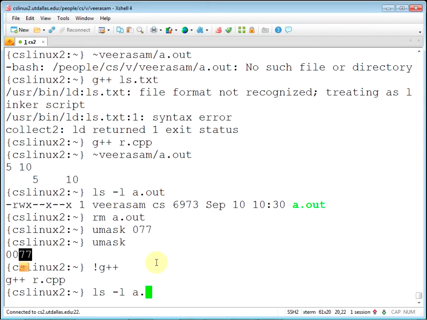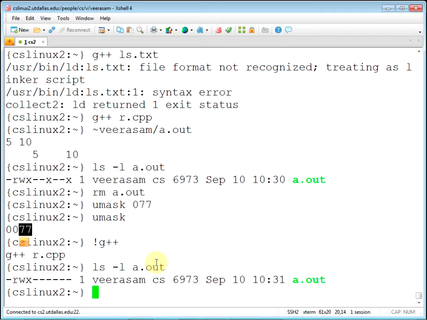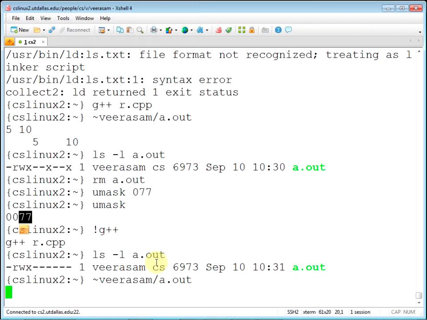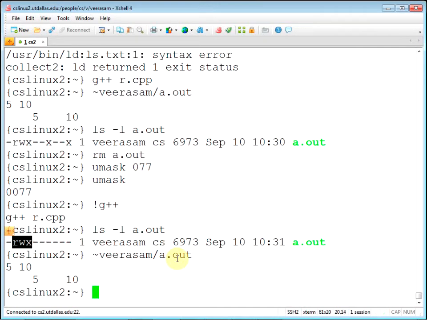Okay, now let's look into a.out. You guys try to run it again. Tell me what happens. Permission denied, right? So because you don't have the execute permissions. For me it will run because I have the execute permissions, see? But you will not have permissions.